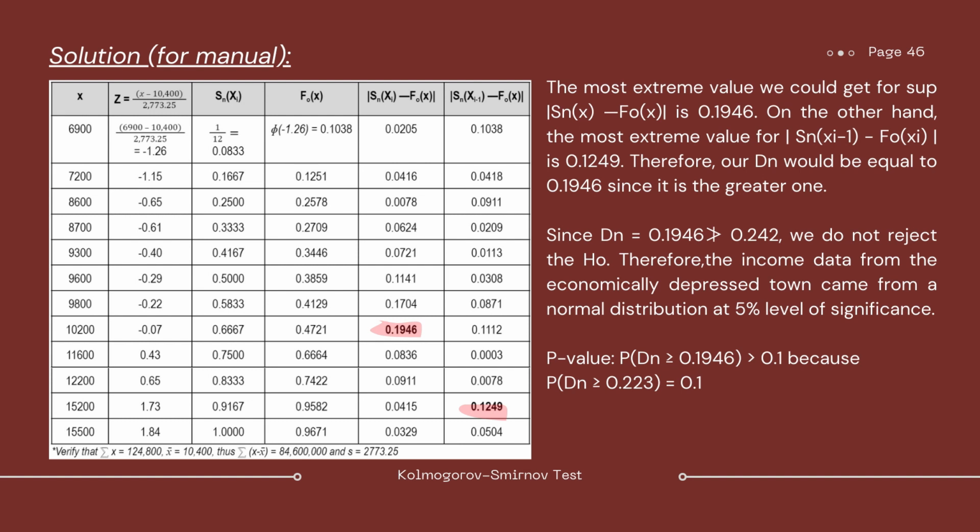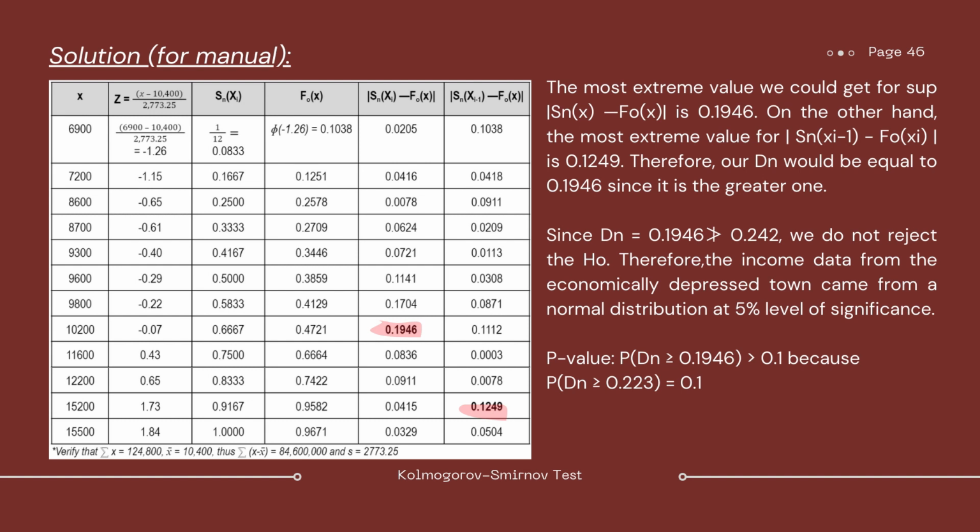So, ayan, since kompleto na yung values natin, we can get our test statistic, which is 0.1946. Since if you observe natin sa last two columns, makikita natin na ayun yung greatest value. So since 0.1946 is not greater than 0.242, we do not reject the null hypothesis.